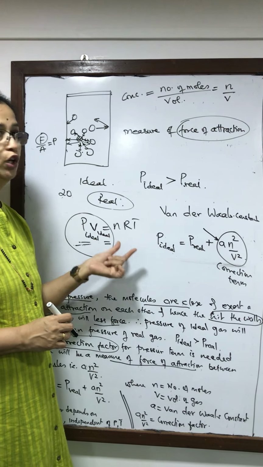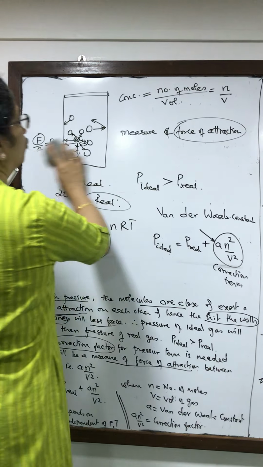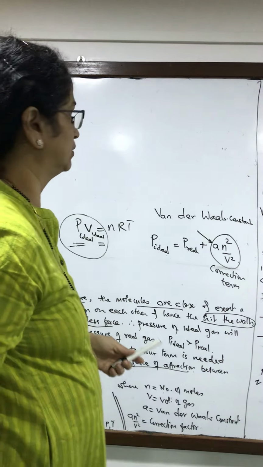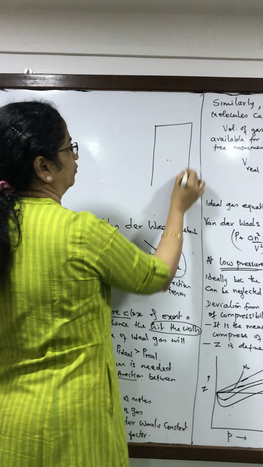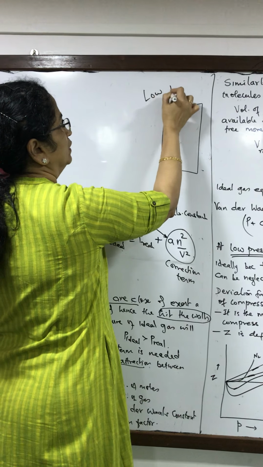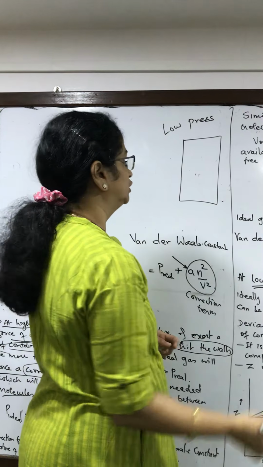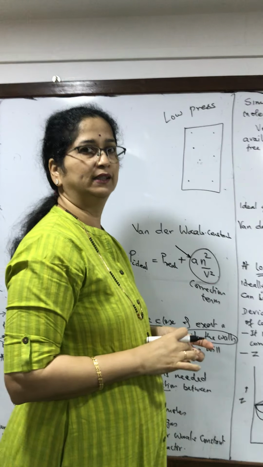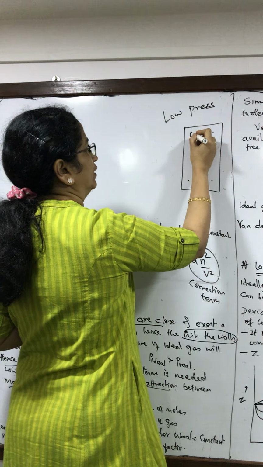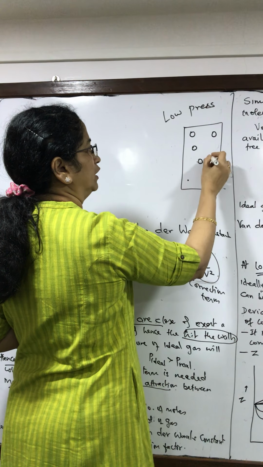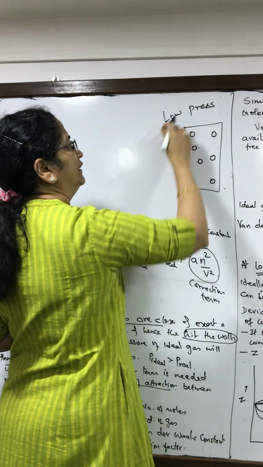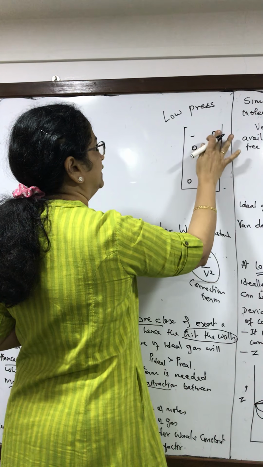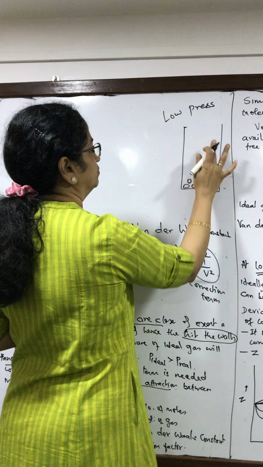Now let us look at the volume. As I said, the volume of the gaseous molecules cannot be neglected at high pressure. As I said, if the pressure is low, the volume is large, the molecules are far apart, and in the case of ideal gases, they are point charges. But when there are real gases, the molecules are big enough, and they are far away. But when you pressurize this, these molecules will come closer.